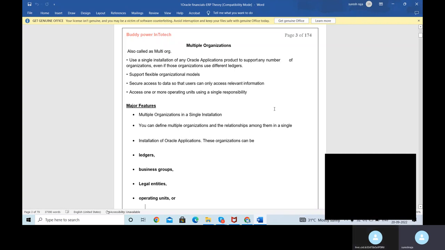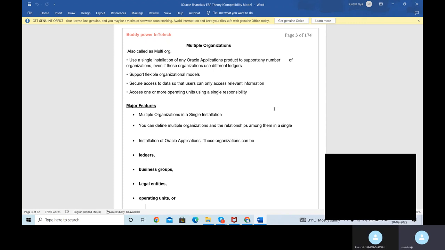So multi-organization. Tata has many businesses. It has manufacturing, steel manufacturing, salt. Tata Salt is coming and Tata Tea. So a variety of businesses, a variety of things. Multiple organizations, how to fit them in a single installation, a single group. That is called ERP.